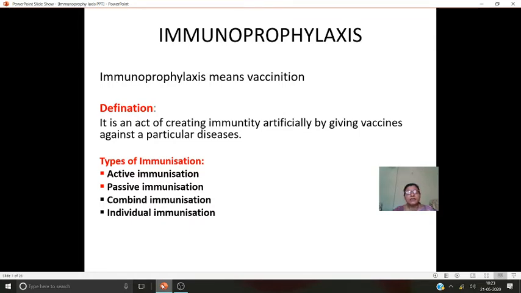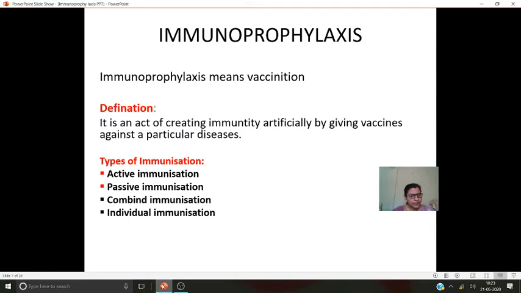Do you remember the classification of immunity? There is artificial immunity, and in it artificial active immunity is by vaccination, isn't it? By immunization. So it comes under artificial active immunity.